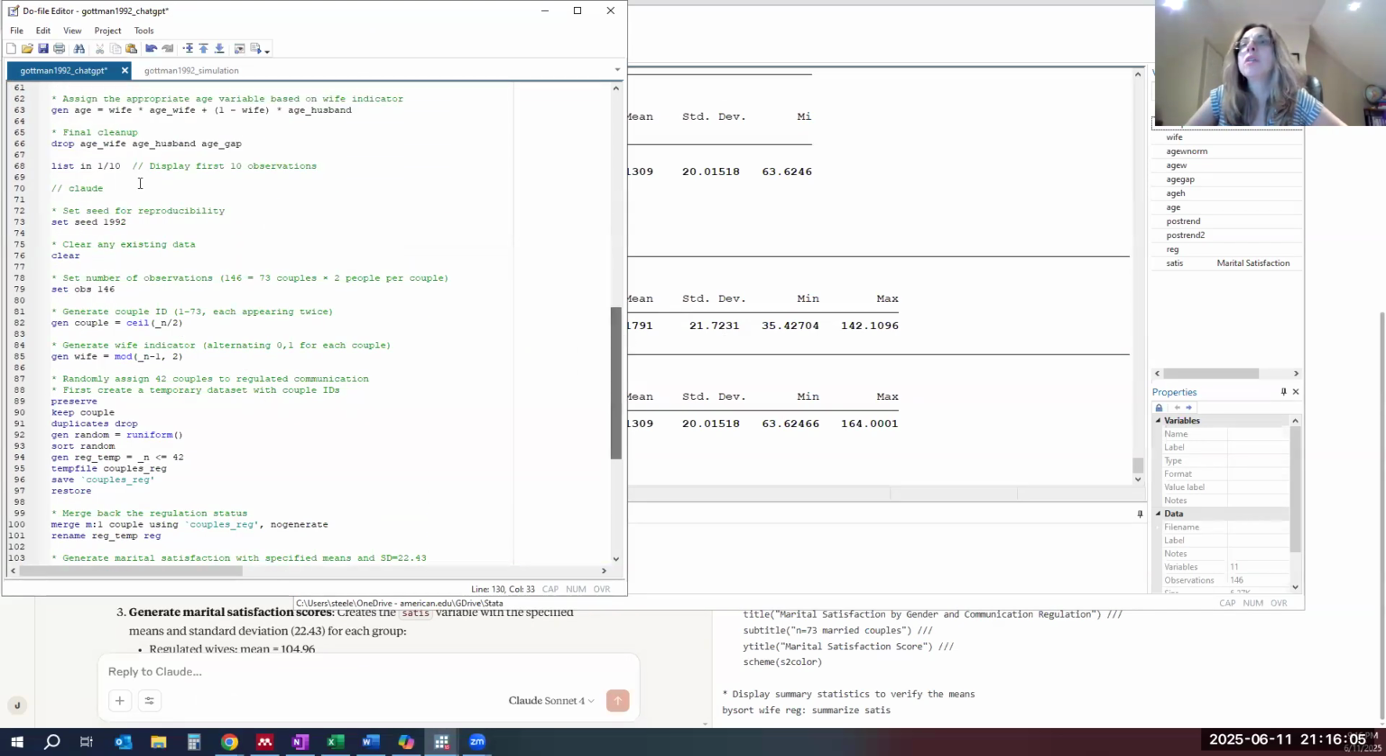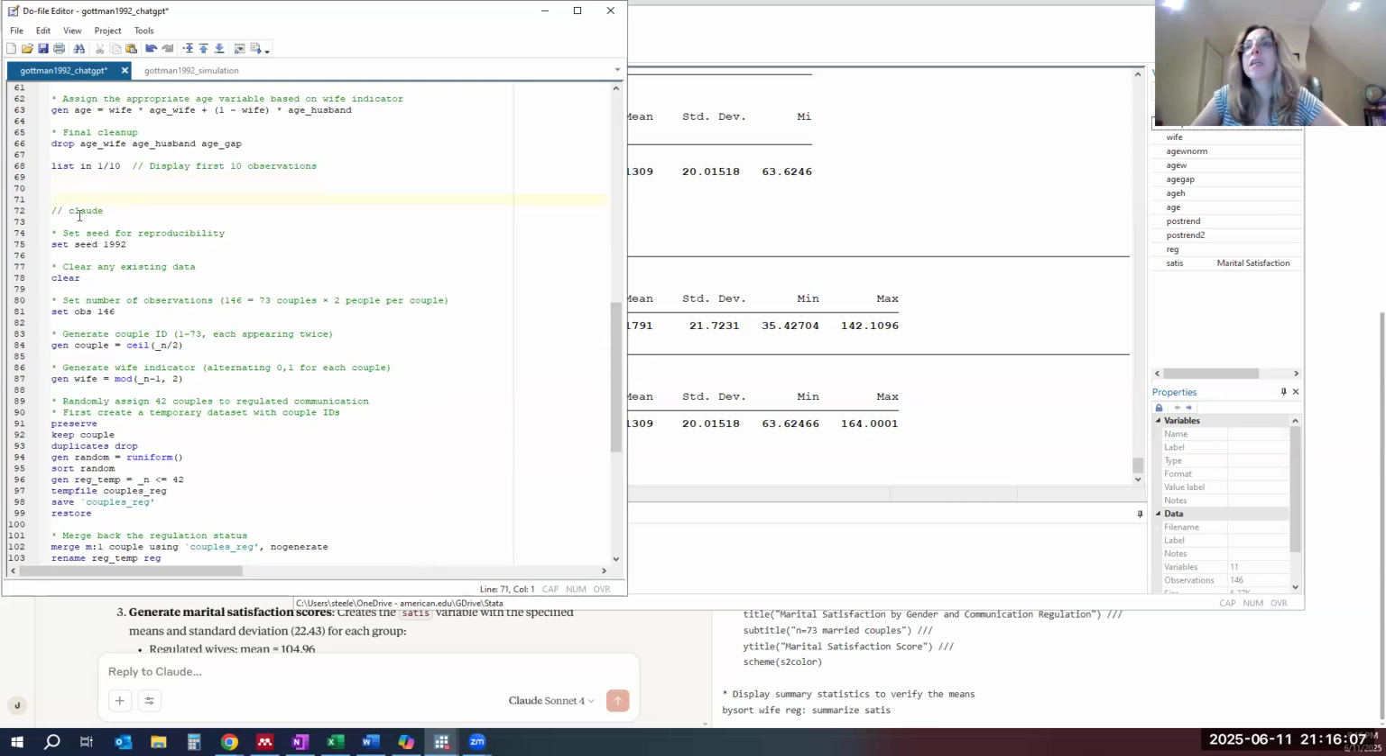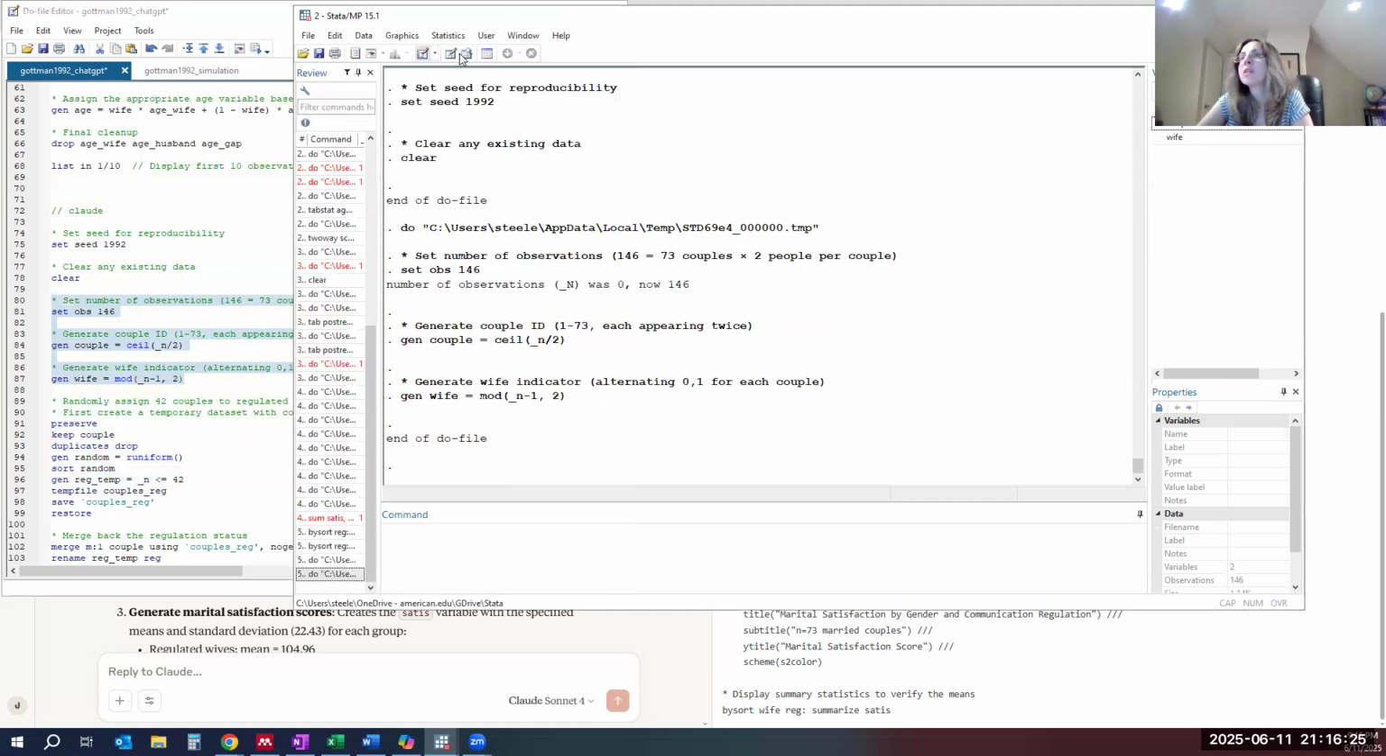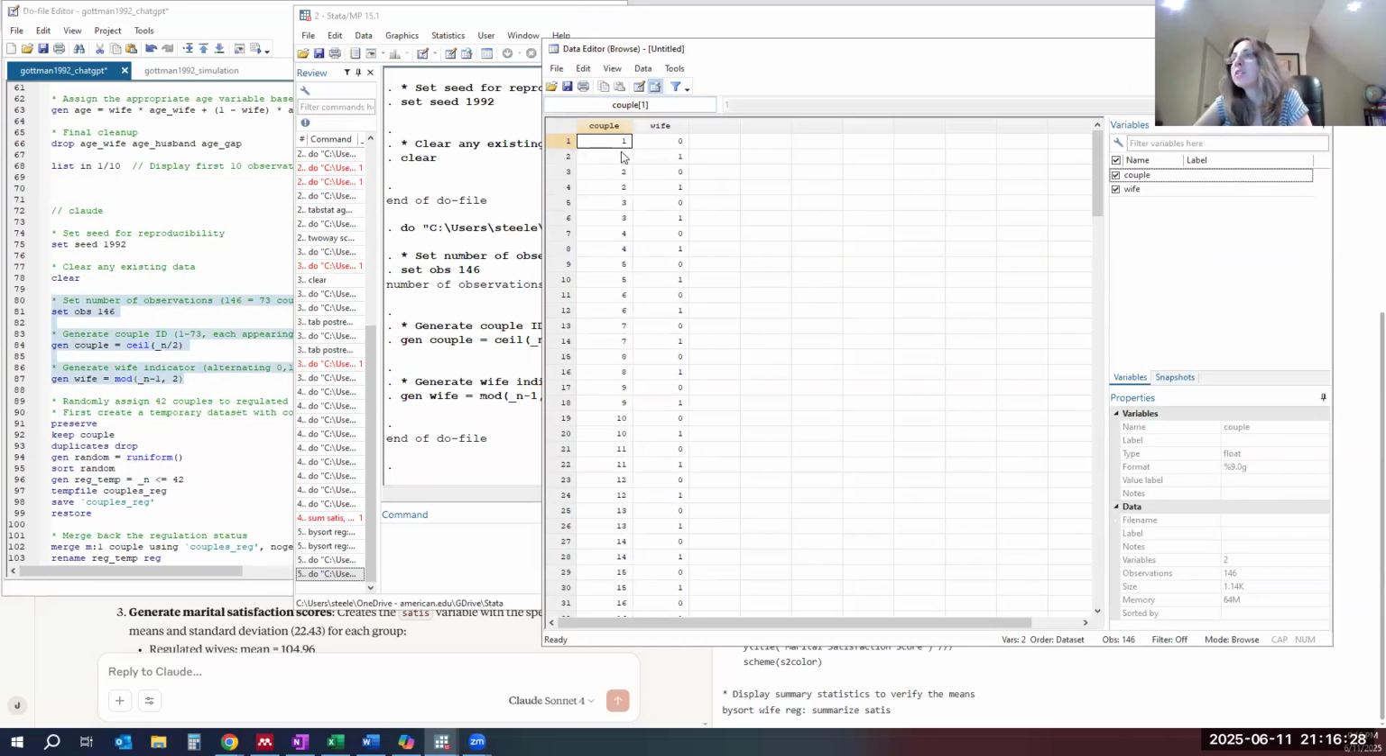So it will clear the data set because that is its command on line 78. So I just ran the first few lines. Now it will set the observations, generate the couple variable, generate the wife variable. So let's see how it does on that. Let's observe, and it looks good. The couples look correct. 1, 1, 2, 2. Wife is a 0, or this is husband, wife, husband, wife. So it does it the reverse of how I did it, but still works.